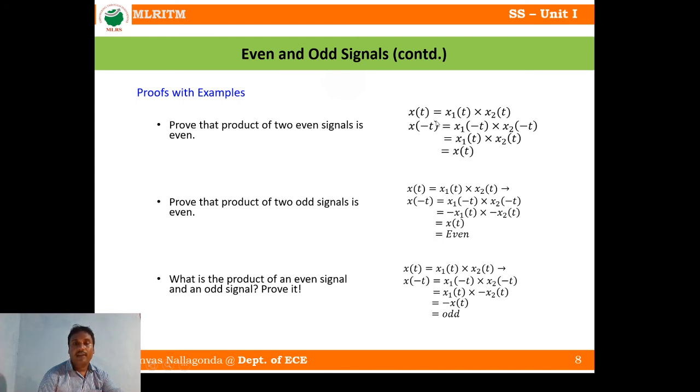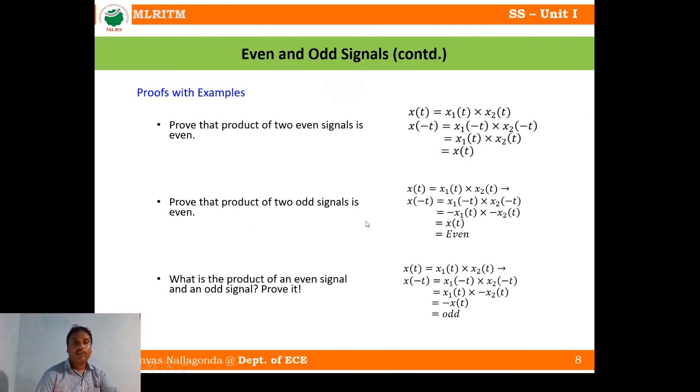So now you apply the even condition. You take folding with respect to the y-axis, or time reversal, replacing t with minus t on both sides. Then x1 of t is even, so x1 of minus t also satisfies the condition: x1 of t is equal to x1 of minus t. Similarly x2 of t. So finally you get x of t. So x of minus t is equal to x of t, which is nothing but what? Even. Hence proved that the product of two even signals is even.